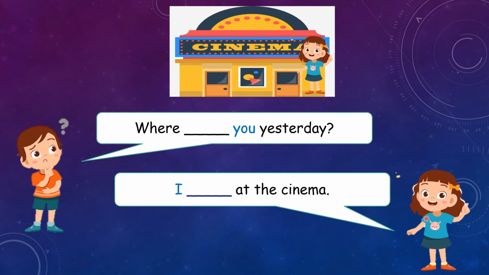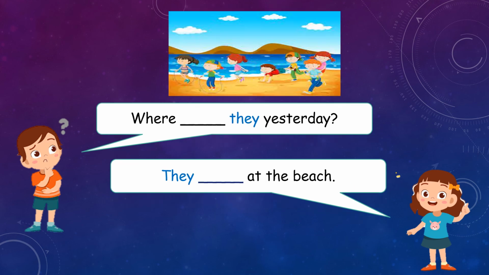Next, as you can see, this is quite special because this is a girl who is talking. So he is asking where, okay, not was, where were you yesterday? Very good. Where were you yesterday? Because you is under the column of were. Kalau kita tengok jadual tadi, you ada dekat bawah were. And when we want to answer, we have to say I, di bawah jadual tadi, di bawah was. I was at the cinema. Cinema kan? Okay, very good.